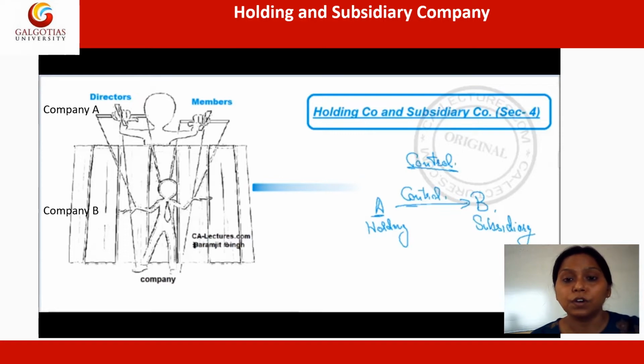So this is one of the best strategies used in the corporate world. With the help of acquiring a company, company A can expand their business not just in India, in overseas as well. They can expand the business, but the entire control belongs to company A only.